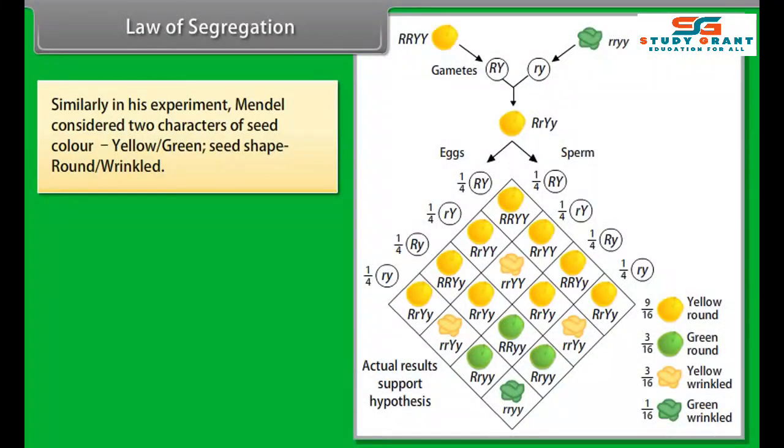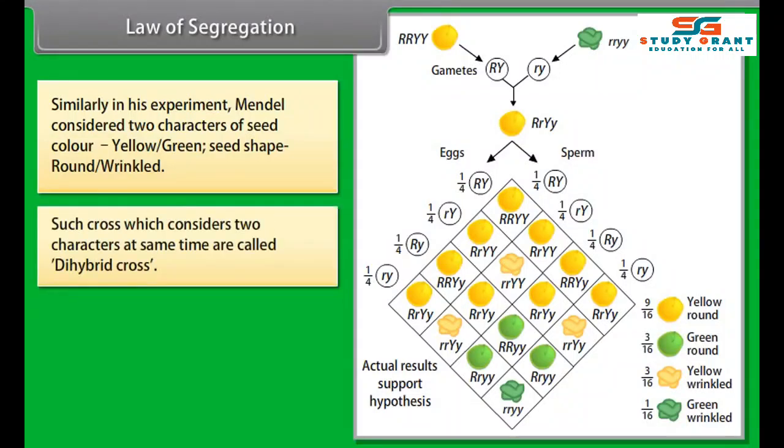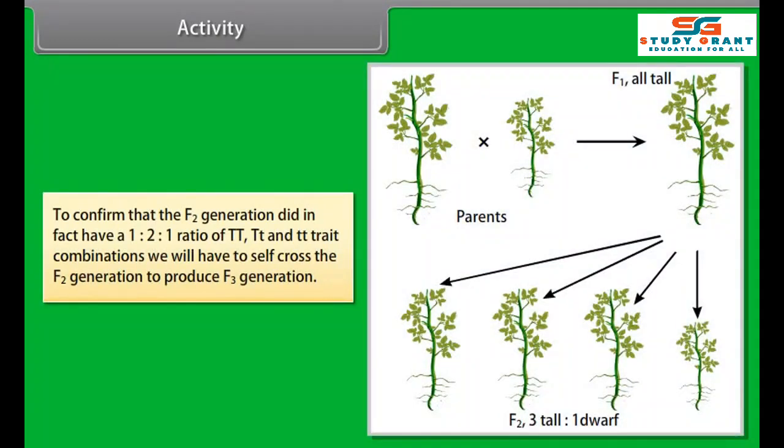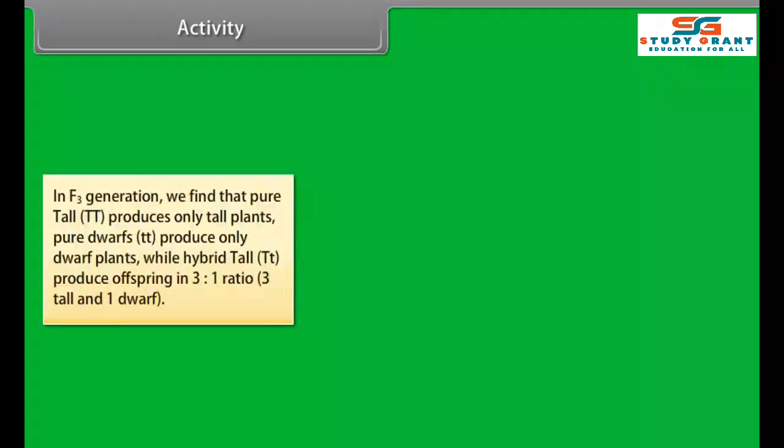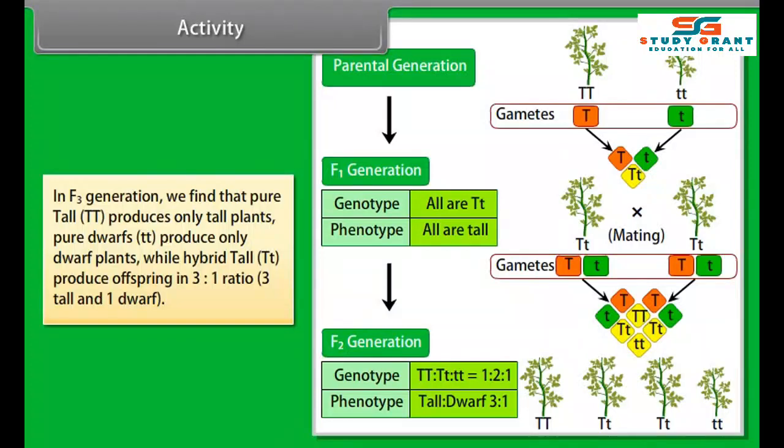Law of dominance. Mendel said that out of two contrasting characters in the progeny, only one character is expressed in the F1 generation. The character which is expressed in first generation, that is, tall, is called dominant character, while the character which is not expressed in first generation, that is, dwarf, is called recessive character. Law of segregation. Mendel said that before passing a character into next generation, the genes are first segregated or separated into gametes, which are then reunited to form a diploid zygote.